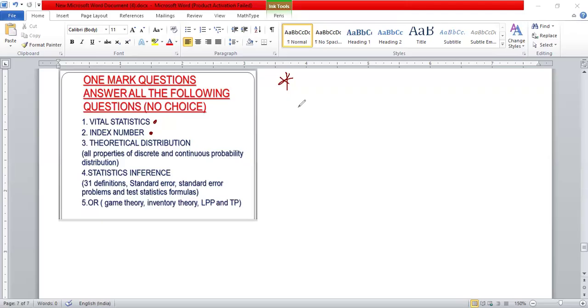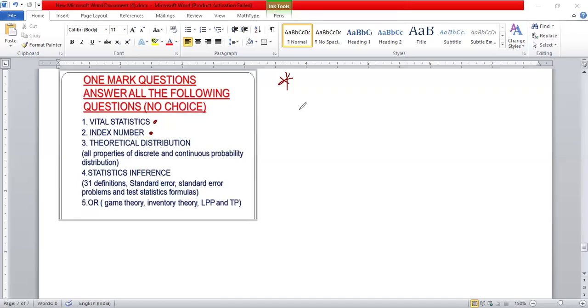So what is consumer price index number? Mention the steps for construction of consumer price index number, and write any two steps in the construction of index number only. And what are the steps in the construction of index number? What are the steps in the construction of consumer price index number? Mention the two methods used in consumer price index number. So that is called the aggregative expenditure method and the family budget method.